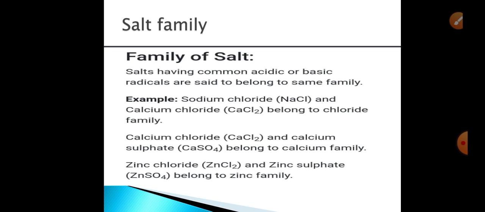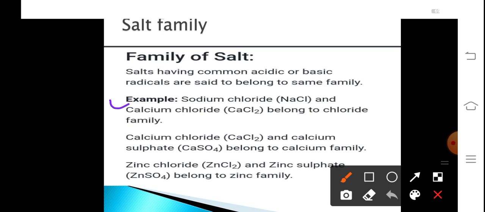Let us first study about the family of salt. What is salt family? Salts having common acidic or basic radicals are said to belong to the same family. For example, sodium chloride NaCl and calcium chloride CaCl2. In both these salts, the anionic part, that is the basic radical, is common. So here the salts belong to the chloride family since both have the same basic chlorine element.